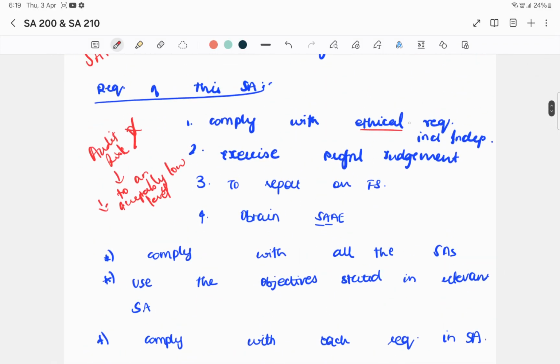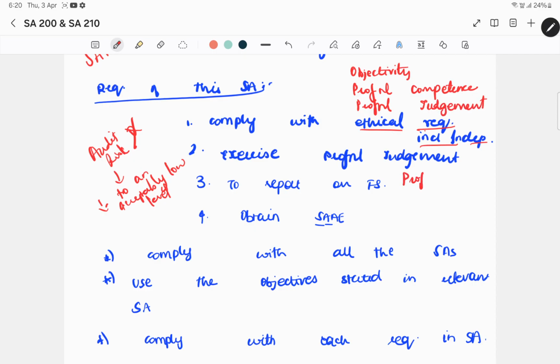The requirement of this SA is that you have to comply with all the ethical requirements, including independence, objectivity, professional competence, professional judgment, professional skepticism, confidentiality, and others. Objectivity means you have to stay objective; that is, you should not be subjective. You should be unbiased when conducting an audit. So that's why audit is referred to as independent audit and the report is referred to as the independent auditor's report.